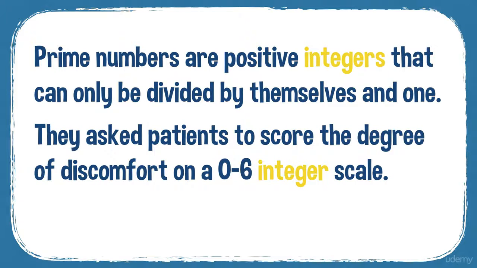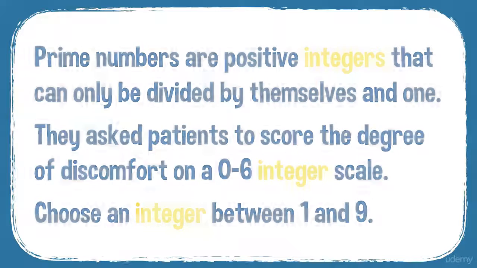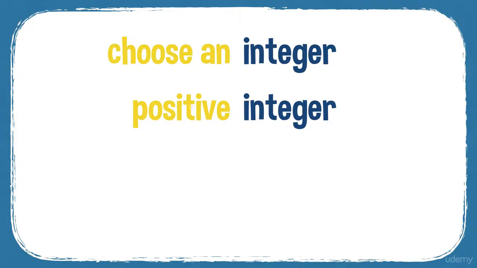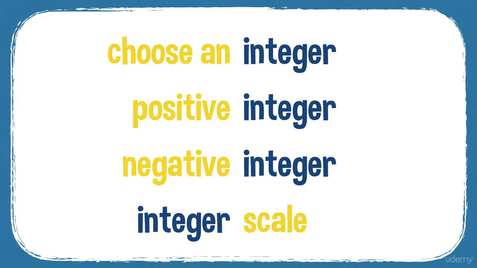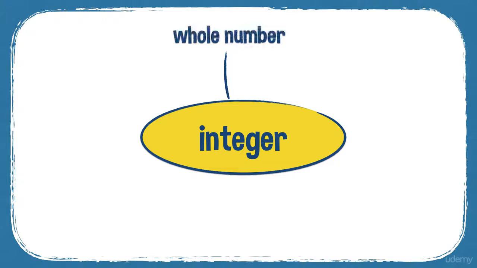They asked patients to score the degree of discomfort on a 0 to 6 integer scale. Choose an integer between 1 and 9. So you can choose an integer. You can have a positive integer, a negative integer, and an integer scale. So integers is the plural, of course. And some synonyms: whole number, digit.